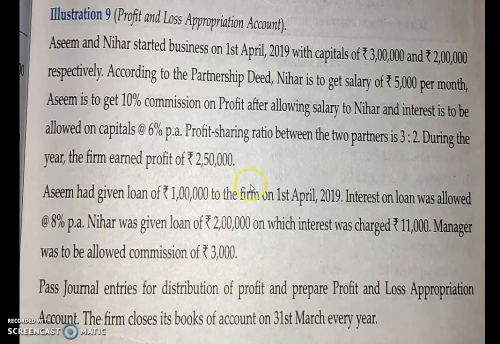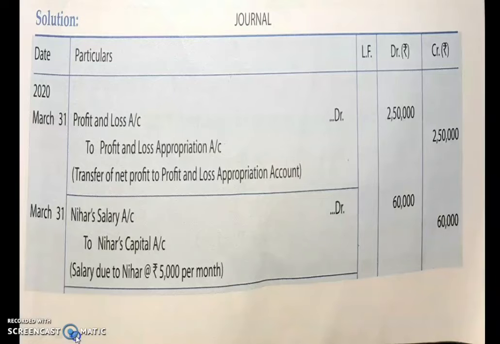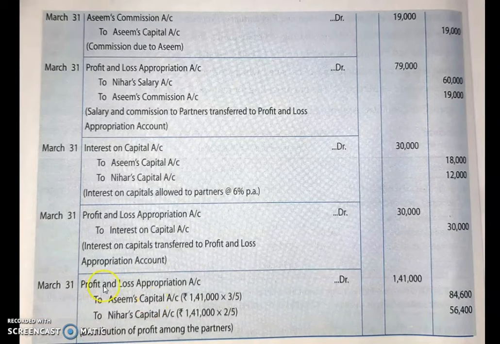And remember, this part of your question will not be shown in your profit and loss appropriation account, as loan and all that you have to prepare a separate account. So in profit and loss appropriation, you will distribute the profit in the ratio given to you in the question.